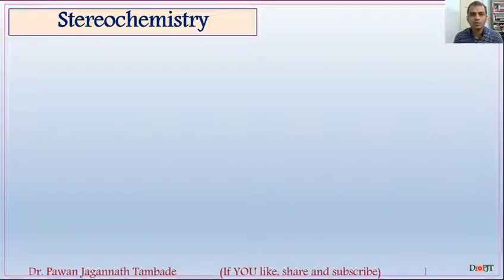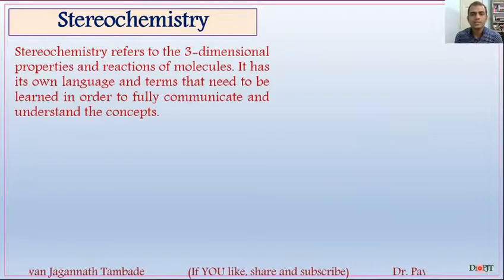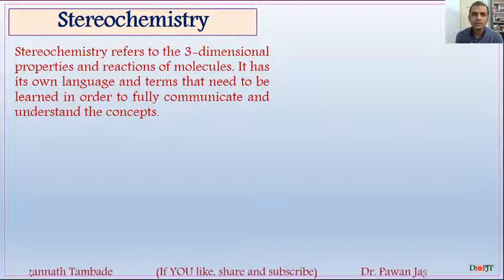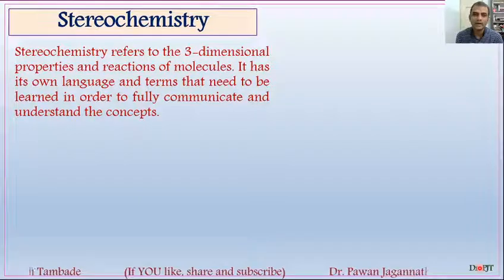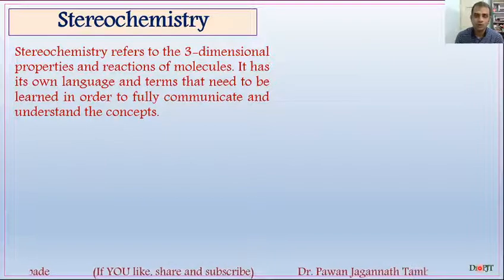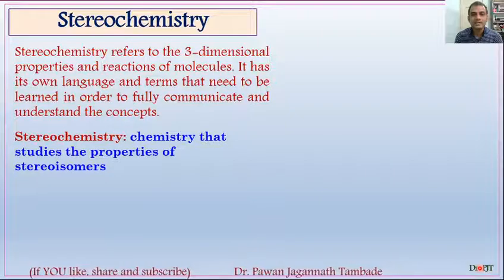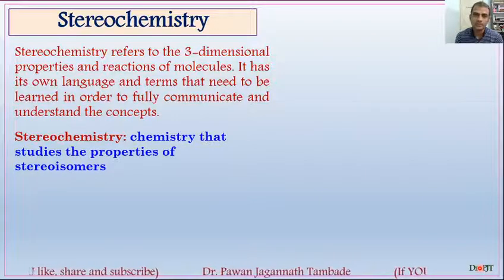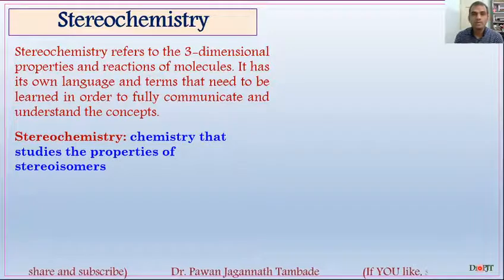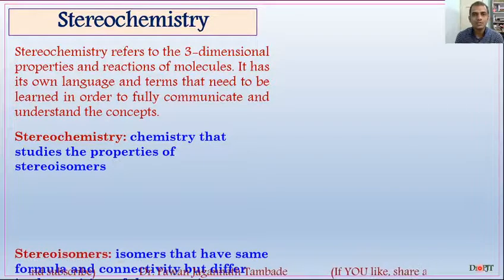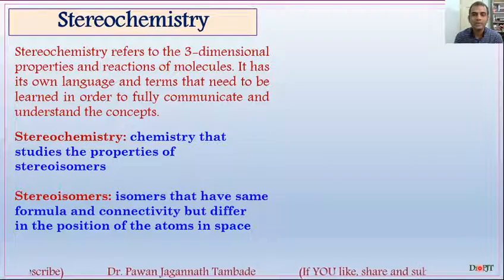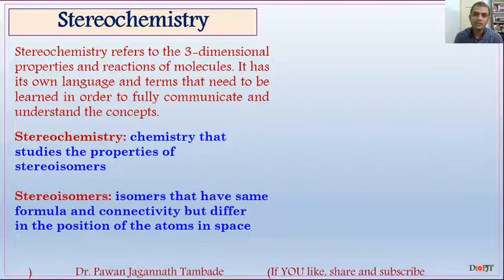Dear all, we know that stereochemistry is a branch of chemistry which deals with the study of three-dimensional arrangement of atoms or groups. Or we can also say that stereochemistry studies the properties of stereoisomers. And in return, stereoisomers are molecules which have the same bond connectivity but differ in arrangement of atoms or groups in three-dimensional space.